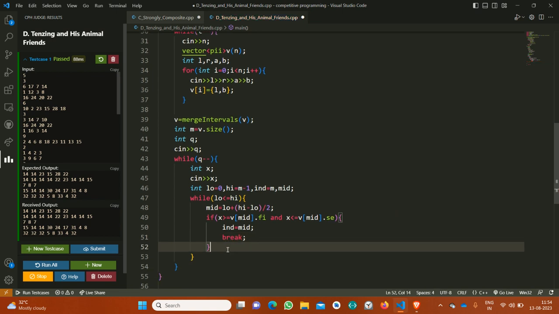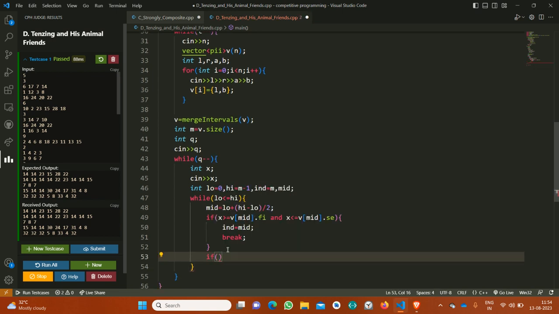If it is not so, if x is greater than v of mid dot second, means it is greater than the last element, so I will have to try a segment which starts with a greater element than the segment we are at present.